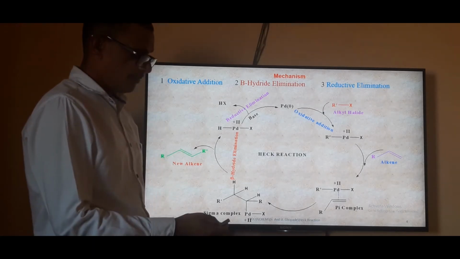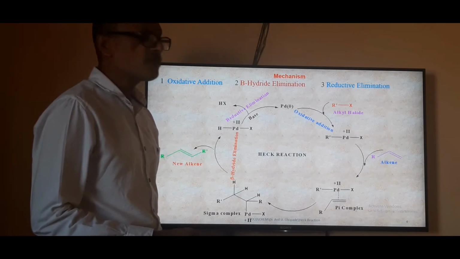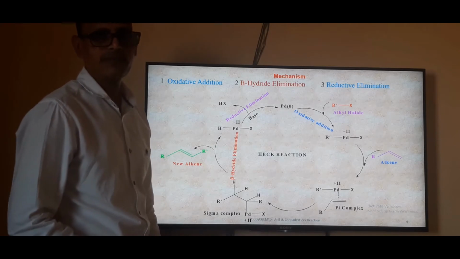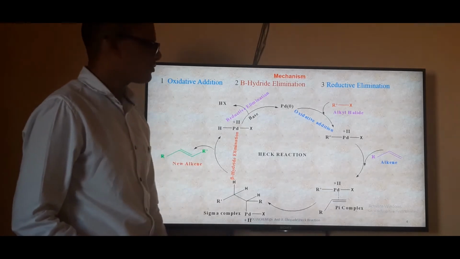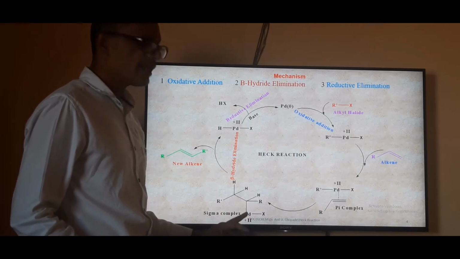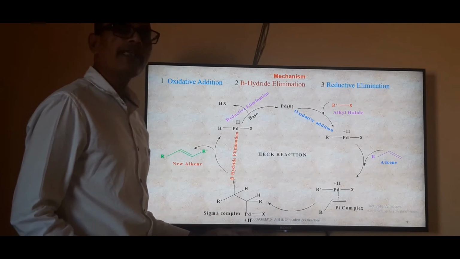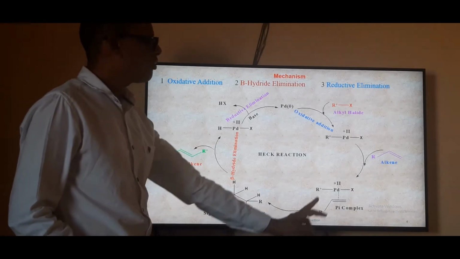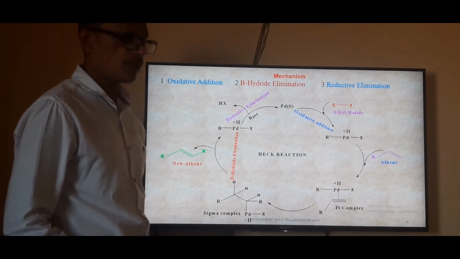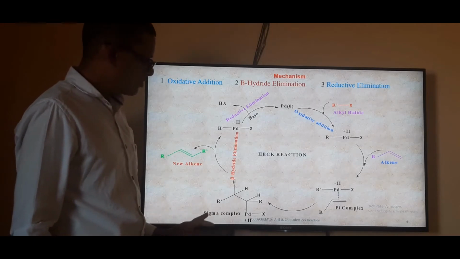In the second step, the alkene inserts into the palladium complex with formation of a pi complex. That pi complex rearranges into a sigma complex. In this rearrangement, a palladium-carbon sigma bond is formed and one R group transfers from palladium to the carbon of the carbon-carbon double bond, with formation of this sigma complex.